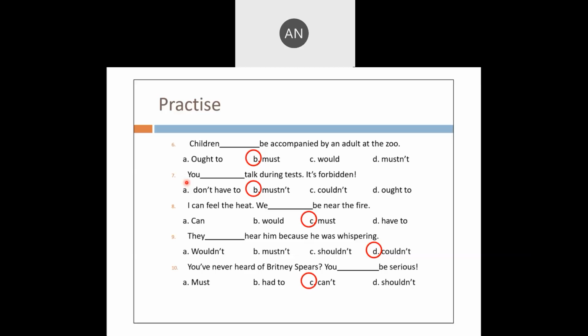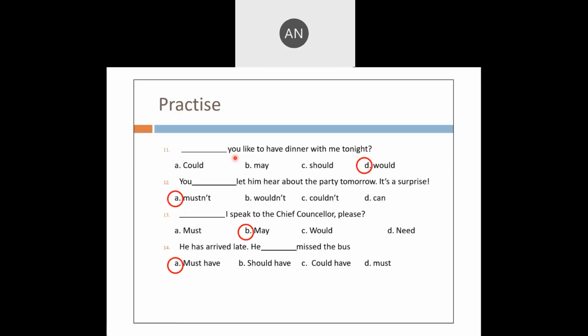I can feel the heat. We must be near the fire. They couldn't hear him because he is whispering. You have never heard of Britney Spears? You must be serious. Hope all of you have heard about her. Have you heard about Britney Spears?